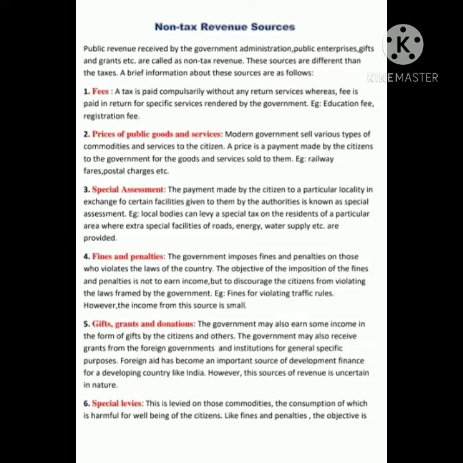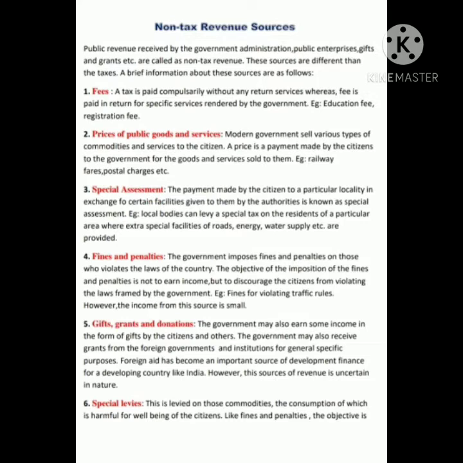Next is prices of public goods and services. Modern governments sell various types of commodities and services to the citizen. A price is a payment made by the citizen to the government for the goods and services sold to them. Example, railway fares, postal charges, etc. It means that whenever we are using public goods and services, we are paying prices for them. Example, the railway facility, the postal facility, if we are utilizing, we are paying the prices for those public goods and services.